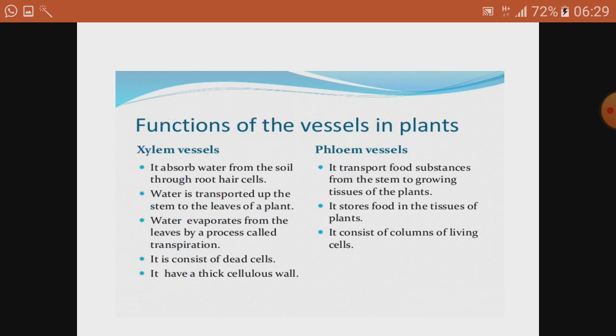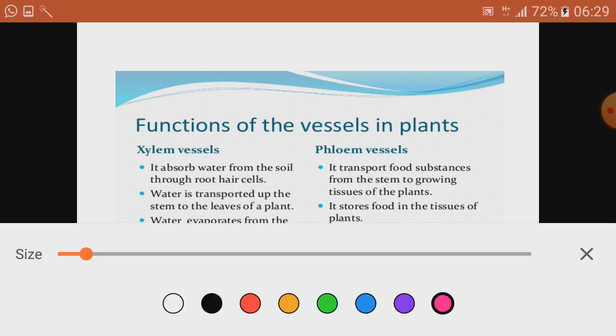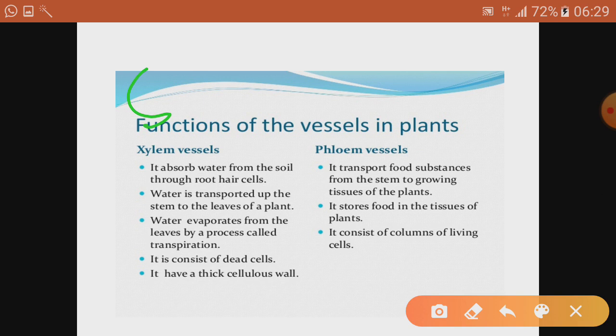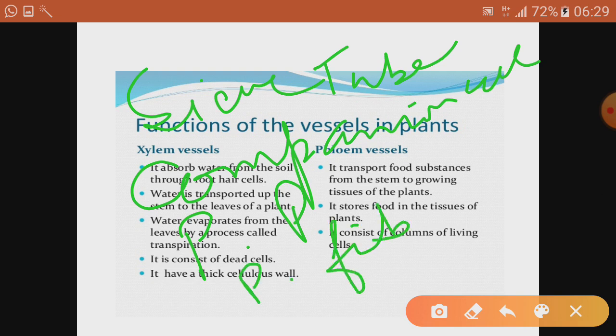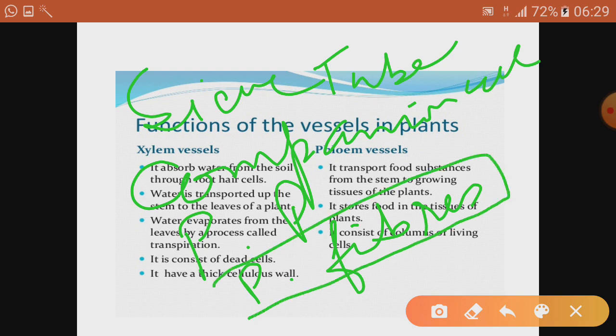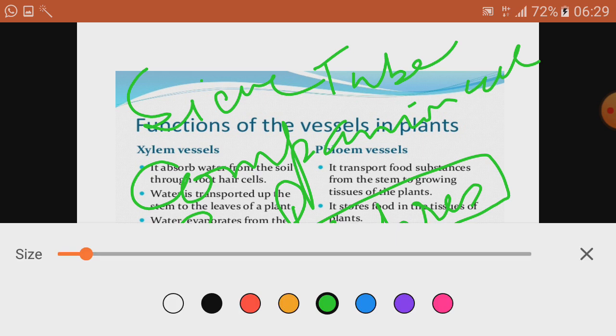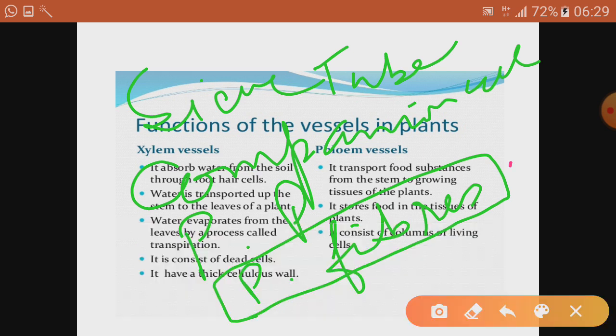But in case of phloem, you see it is made up of 4 different types of cells, namely sieve tubes, then companion cell, then phloem parenchyma and phloem fibers. This we have done earlier also. So out of these 4, because fibers are always dead, this one is considered to be dead, and these 3 are living.